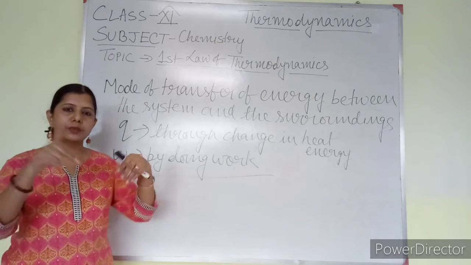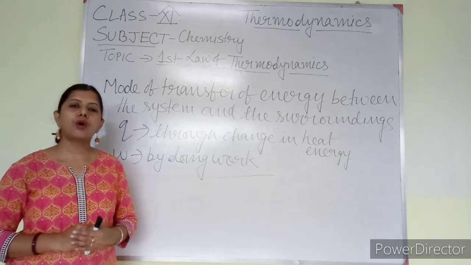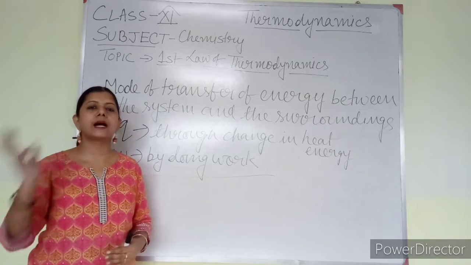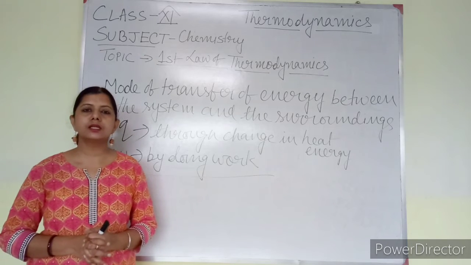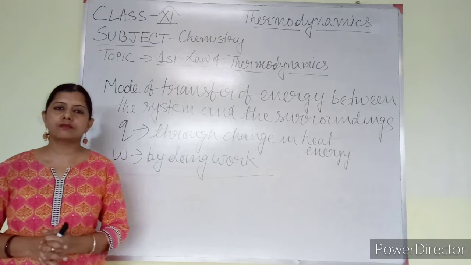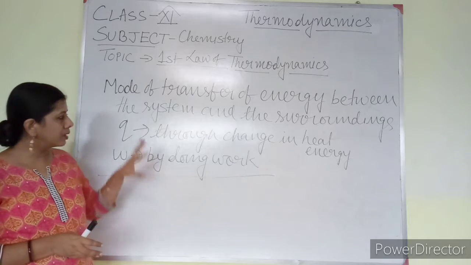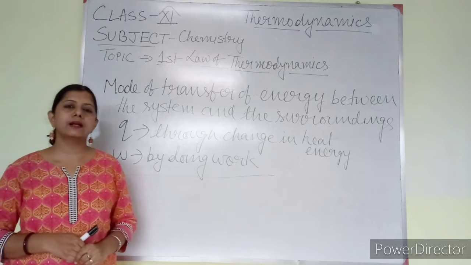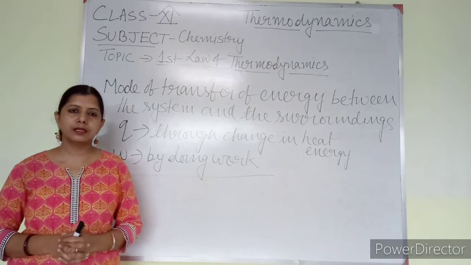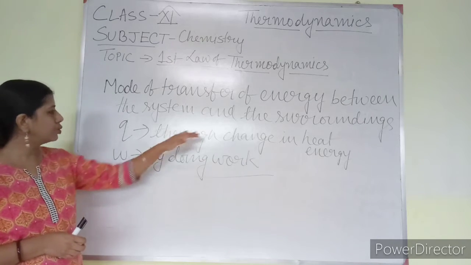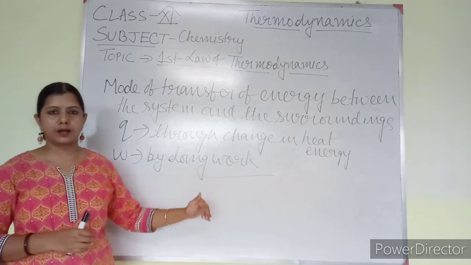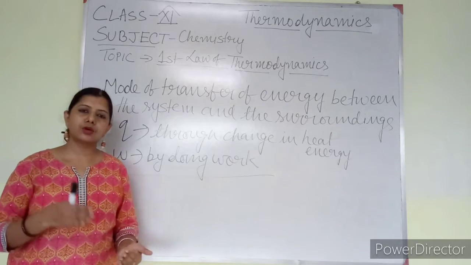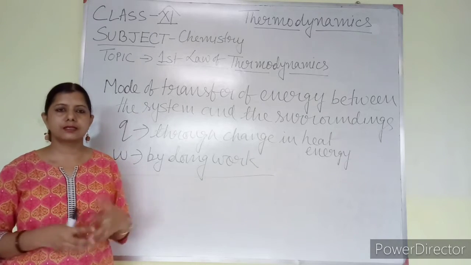Either work is done on the system or work is done by the system. In both ways, there will be a change in the internal energy of the system. So there are only two ways by which we can change the internal energy: either through change in heat energy or by doing work.